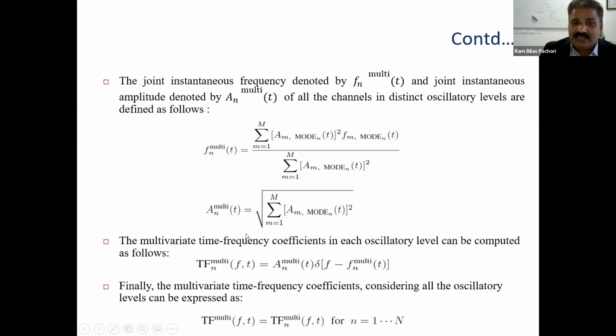And once it is done, then we determine multivariate time frequency coefficients for each oscillatory level by this mathematical expression. And finally, multivariate time frequency coefficients for all oscillatory modes can be computed by this formula. So in that way, we can have a time frequency representation for multivariate EEG signals.